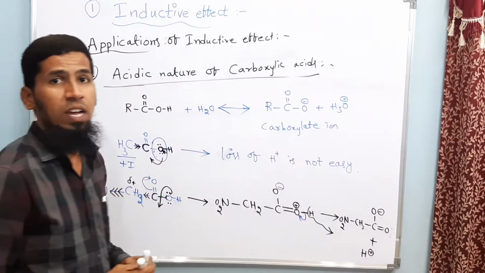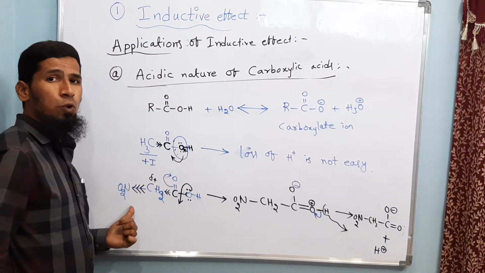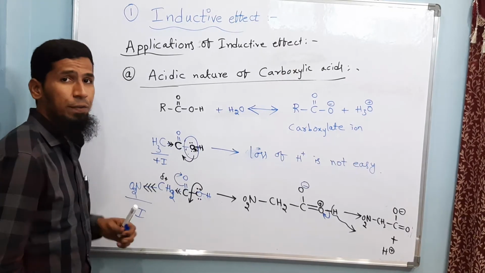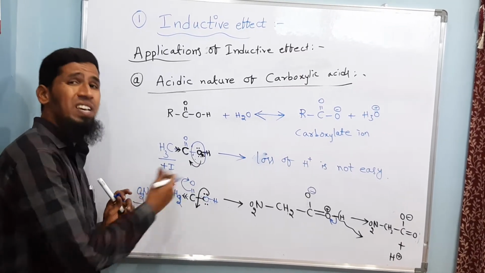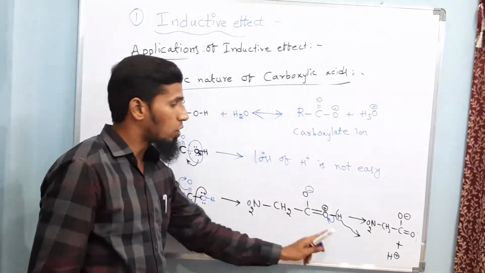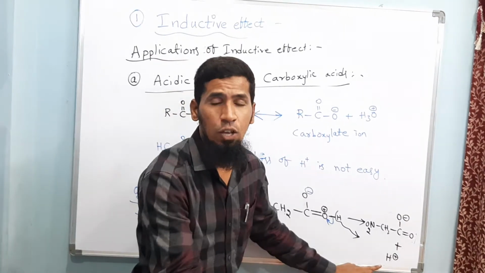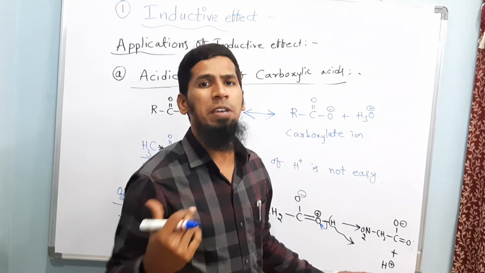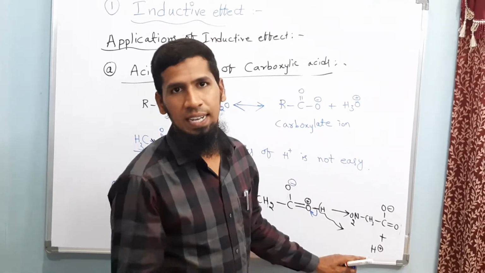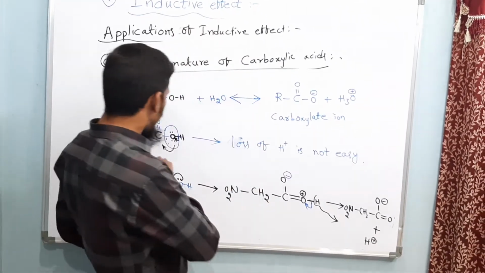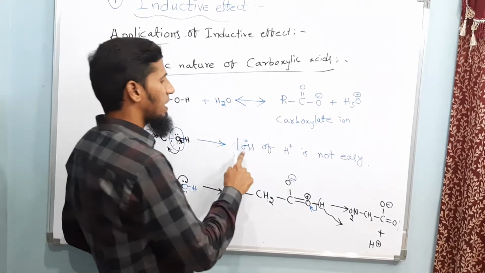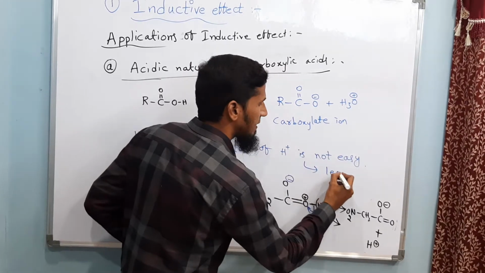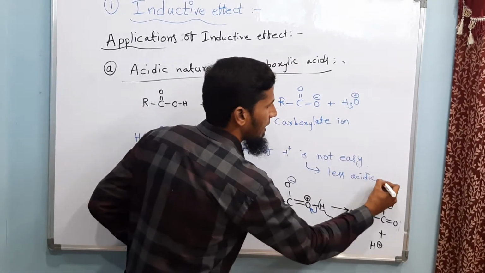that is, the proton is donated over here. Whenever an NO2 group or electron withdrawing group, which you can consider a minus I group, is attached to a compound, what is happening? Proton donation is becoming very easy. When proton donation becomes easy, it can be considered more acidic in nature. When electron donating groups or plus I groups are there, loss of proton is not easy, so you can consider it as less acidic in nature.